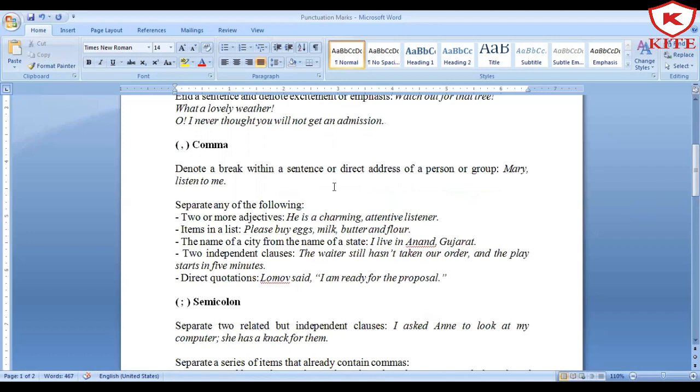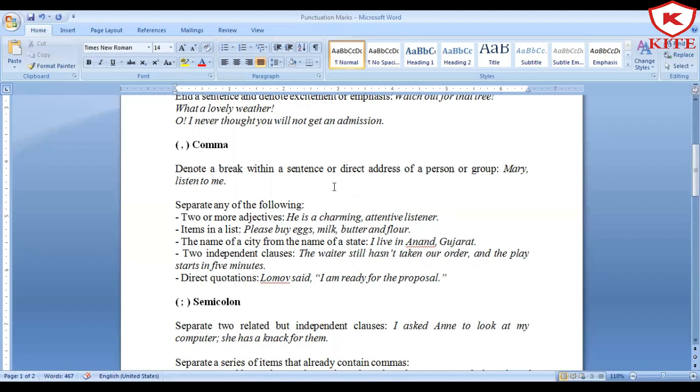Using comma in your writing is obviously going to bring some kind of addition, a good grammatical viewpoint, and show your knowledge of punctuation marks very clearly to the reader. So this is what I do, and I also expect my students to do this. Make use of comma wherever it is necessary, because it gives a very good impression.